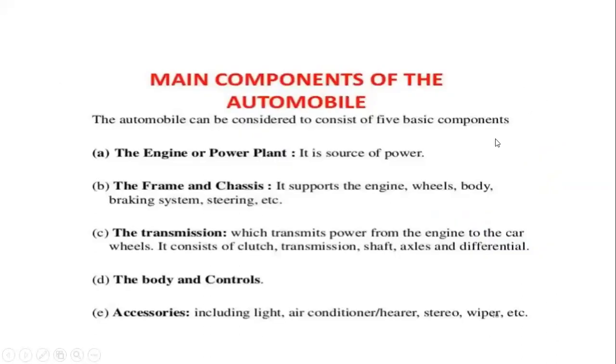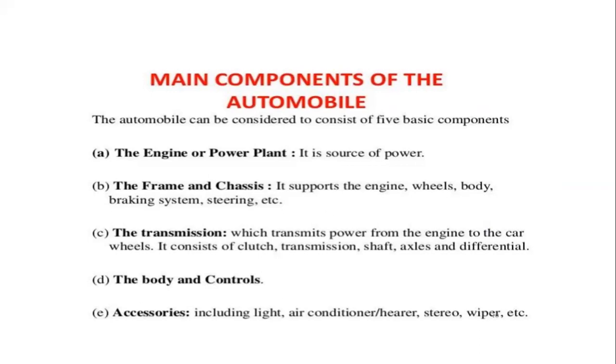The automobile consists of mainly five components. Engine, which is called the power plant of the automobile. It is the source of power. The second basic component is frame and chassis.